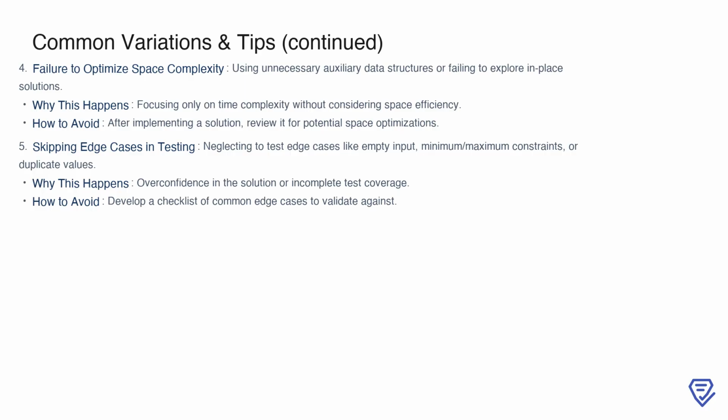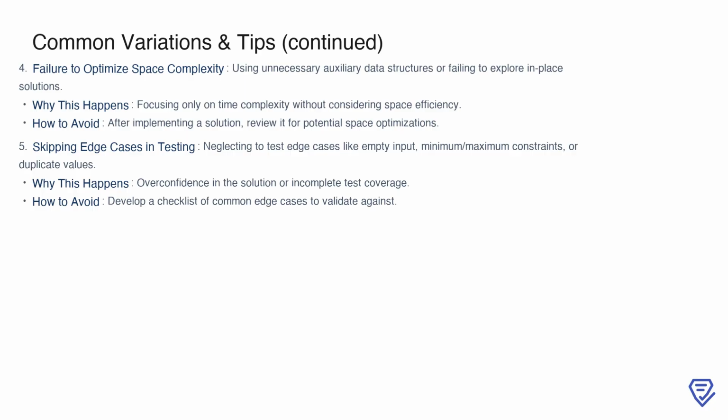Additionally, skipping edge cases during testing is a significant mistake. Examples of this include neglecting empty inputs, failing to consider minimum or maximum constraints, or overlooking scenarios with duplicate values. This usually stems from overconfidence in the solution or incomplete test coverage. To prevent this, develop a checklist of common edge cases and ensure you validate your solution against them. This approach not only increases the robustness of your solution but also prepares you for scenarios that might otherwise slip through the cracks.